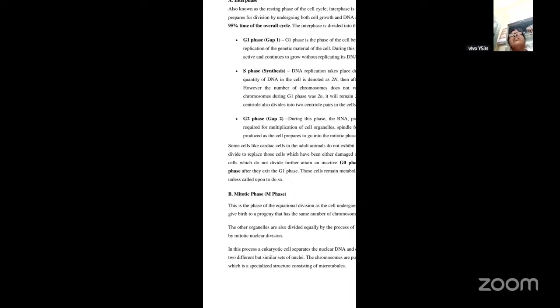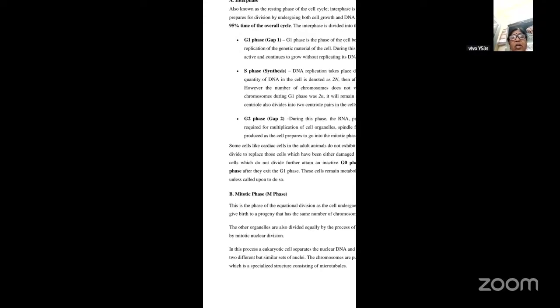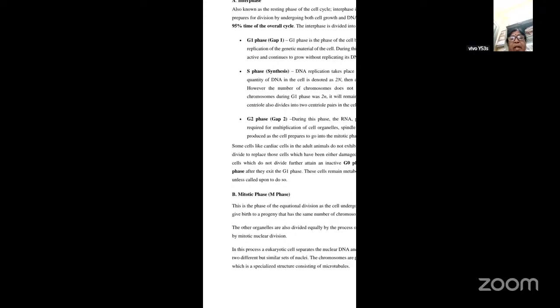Mitosis occurs in all the somatic cells or body cells, whereas meiosis is actually a reduction division where the chromosome number is reduced to half, and it occurs in the germ cells or the sex cells. Now, coming to the mitotic phase: it is called the equational phase because the cell undergoes a complete reorganization to give birth to progeny which possesses the same number of chromosomes. The other organelles are also divided equally by the process of cytokinesis, which is preceded by mitotic nuclear division.